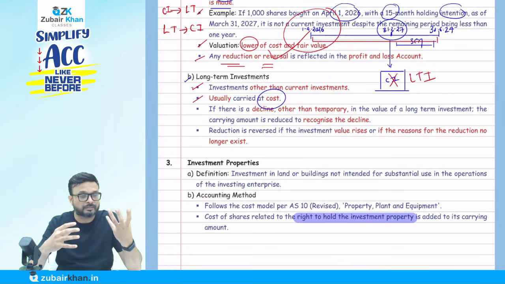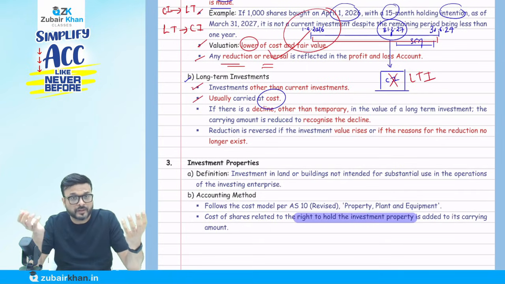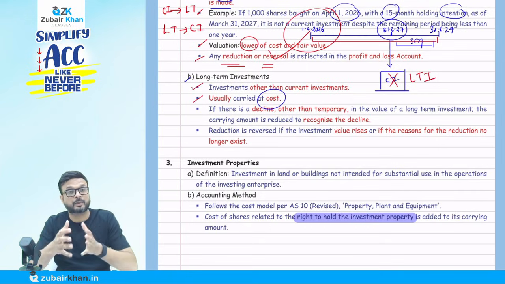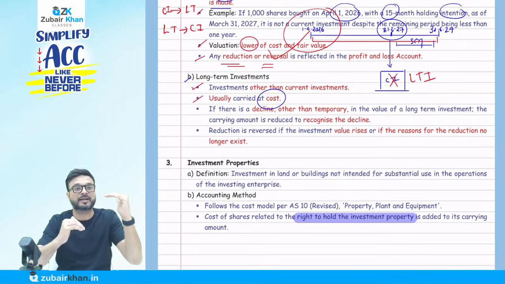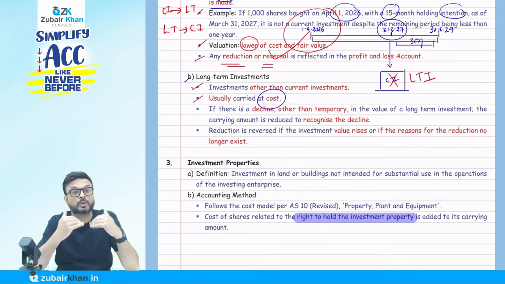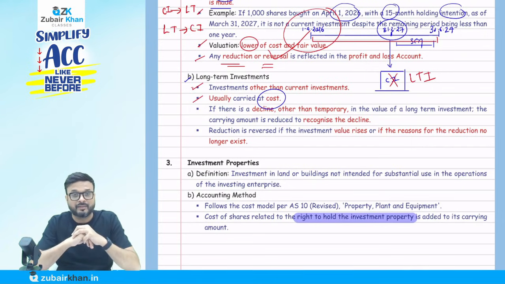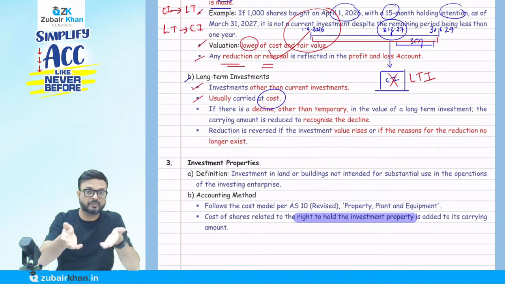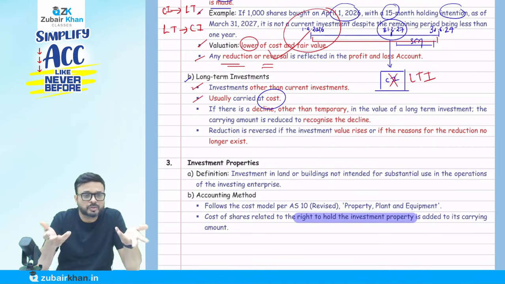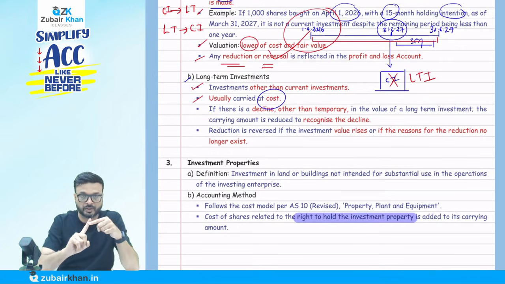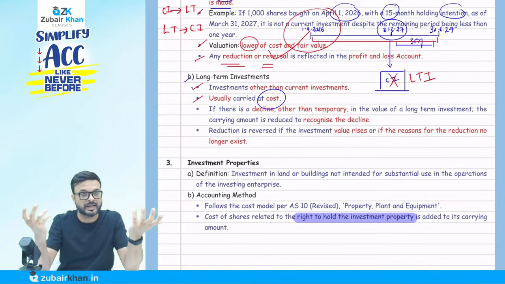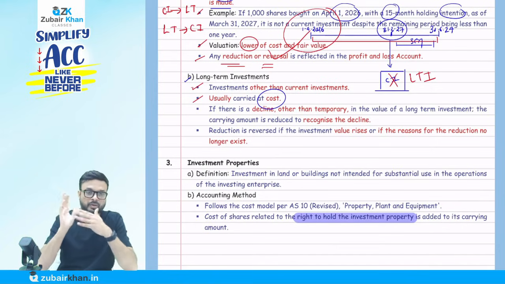Suppose the cost is 10,000 and the fair value is 8,000. There is a concept called the conservatism approach here. The fair value is lower than the cost, so when I sell this investment within 1 year, most probably I'm going to sell it below the cost. Loss is going to happen if the fair value is lower than the cost. I purchased at 10, but the fair value is just 8, so within 1 year I'm going to sell it at 8 only, most probably.